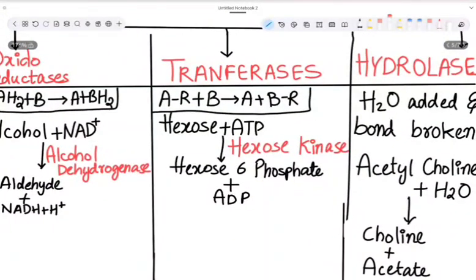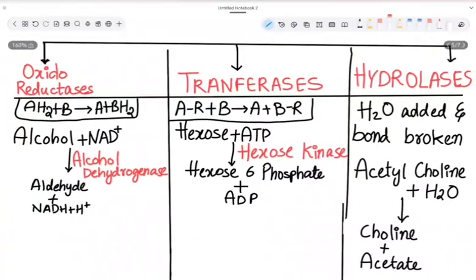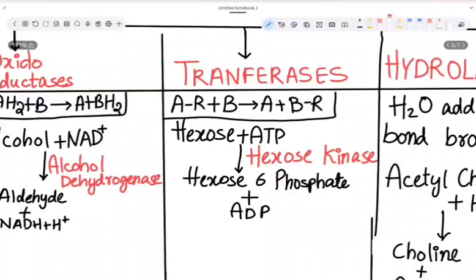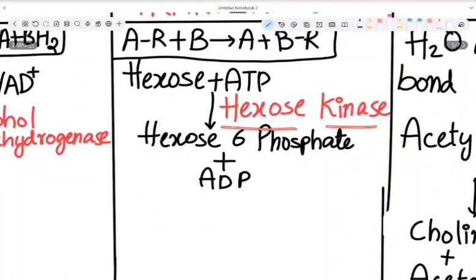Now let us see transferases. See, in oxidoreductases, hydrogen is getting transferred from one substrate to another substrate. So, if any group other than hydrogen gets transferred from one substrate to another substrate, then those enzymes are called transferases. Let us take hexokinase.